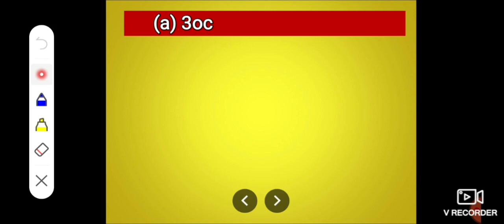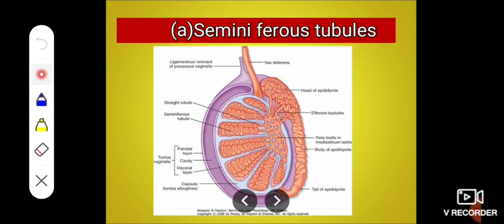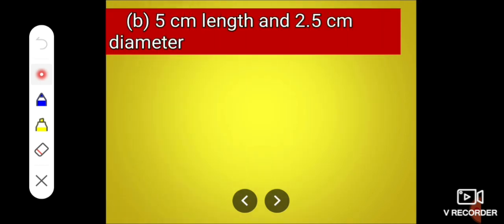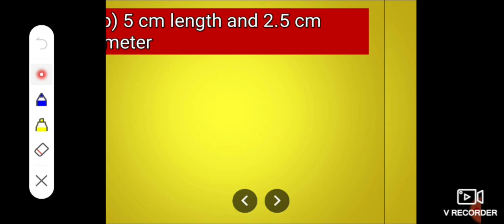You know that maturation of sperm requires lower temperature than body temperature. So this scrotal sac relaxes during the summer and contracts during the winter season. Why do the testes descend down into the scrotal sac? Because maturation of sperm requires lower temperature than that of body temperature. Next, what is the size of testes? 5 cm in length and 2.5 cm in diameter.